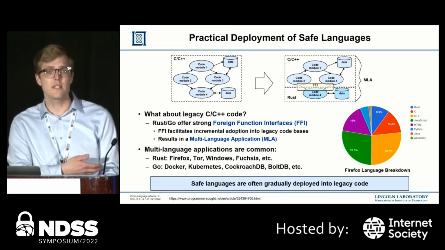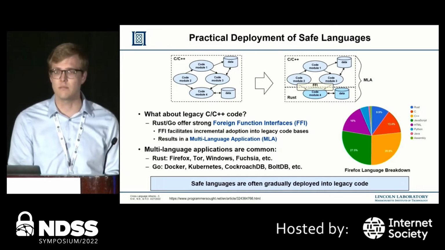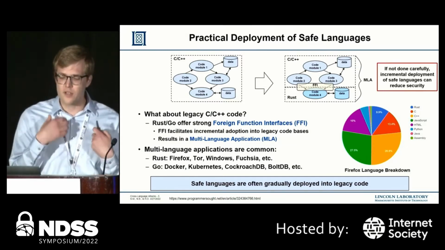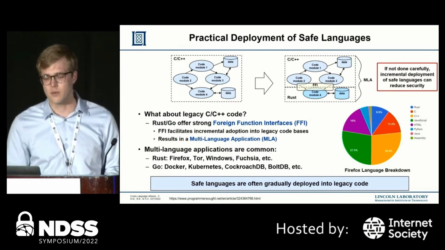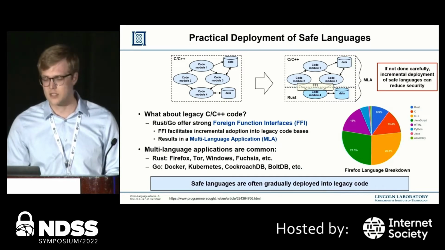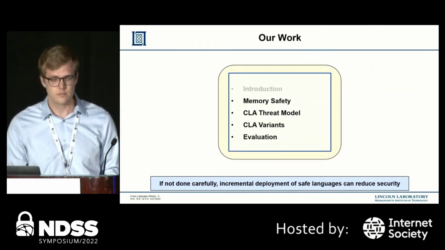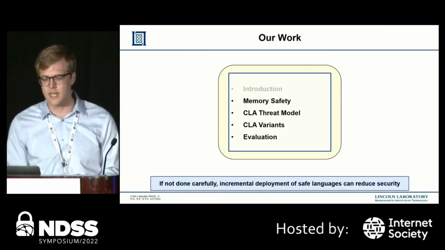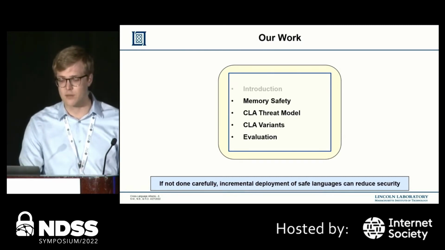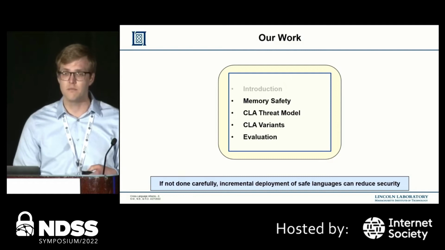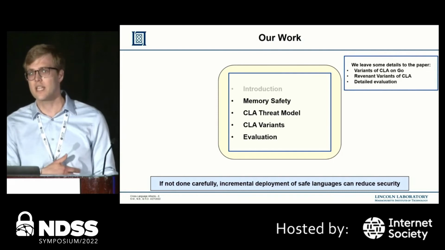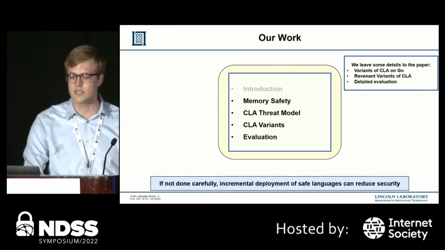In fact, this trend is pretty common in industry, and we can see that with many different applications like Firefox or CockroachDB. While we fundamentally support the incremental deployment of safe languages, this work demonstrates that if you don't do it carefully, the incremental deployment can actually reduce the security of your application. In particular, as you'll see today, we create a graphical model to represent this new paradigm of multi-language applications and show that many variants of our cross-language attacks are possible in this new setting. Of course, we're not going to be able to discuss everything, so we encourage the listener to seek further details in the paper.